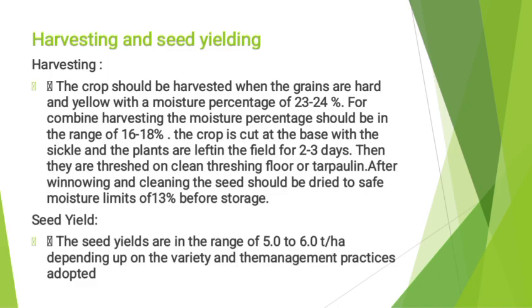Seed yield. The seed yields are in the range of 5.0 to 6.0 ton per hectare, depending upon the variety and the management practices adopted.